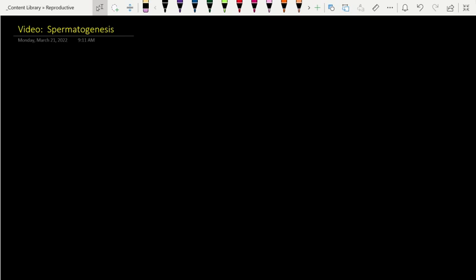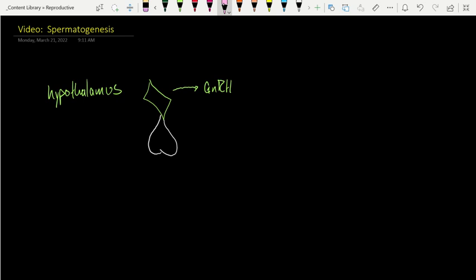As we detail out female reproduction, specifically folliculogenesis in another video, I want you to look for parallels between the two systems. So let's build on where we left off with endocrinology, going back to the hypothalamus. There's our hypothalamus. We've got our infundibular stalk leading out to the pituitary, the anterior pituitary, the posterior pituitary. And just to reiterate this idea of the hypophyseal portal system, the hypothalamus is releasing gonadotropin-releasing hormone, GnRH, and this is traveling through the portal system.